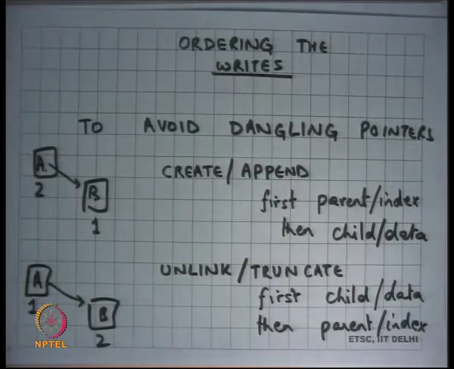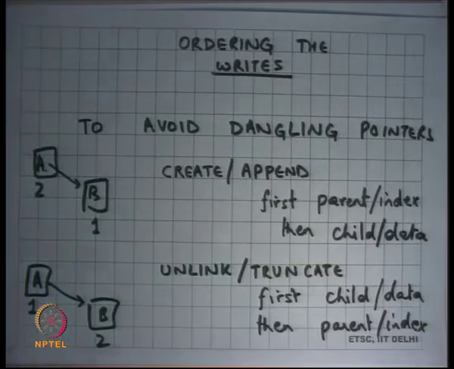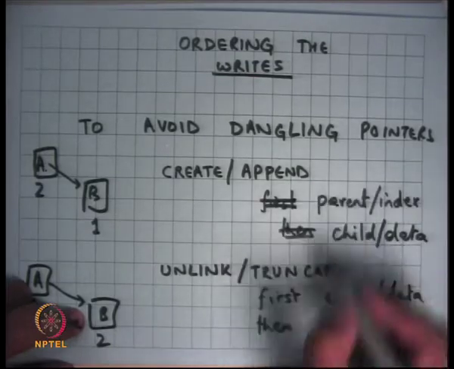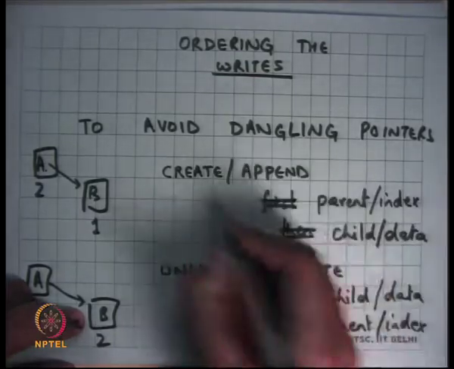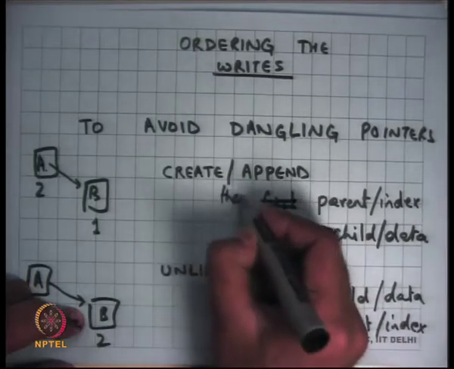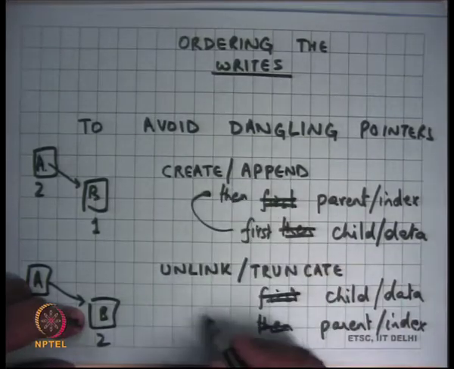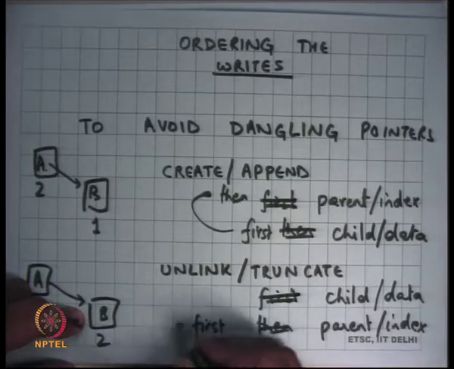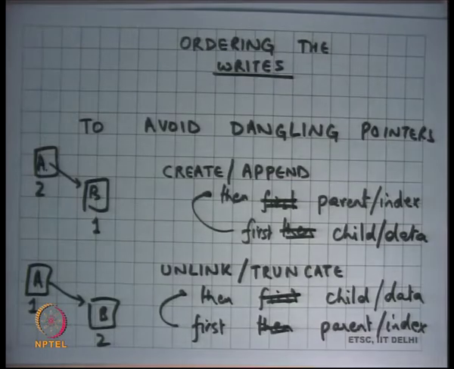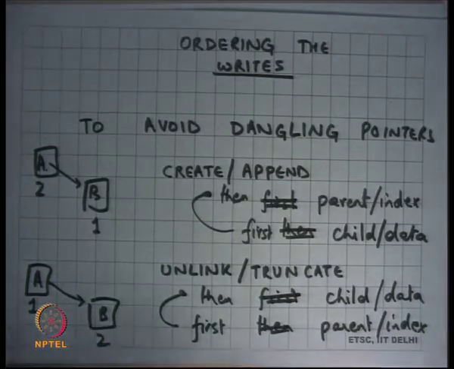I have written it in the other way actually. So yeah, this is a mistake. So for create, first child or data and then parent or index, and for unlink or truncate, first parent and then child or data, right. Okay. All right.